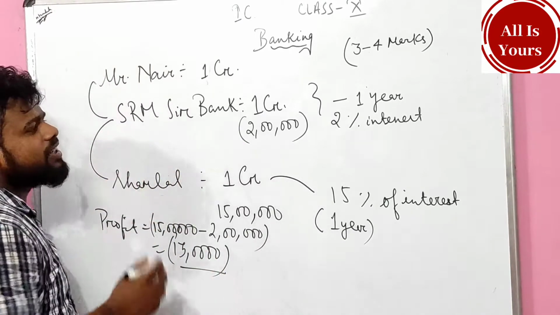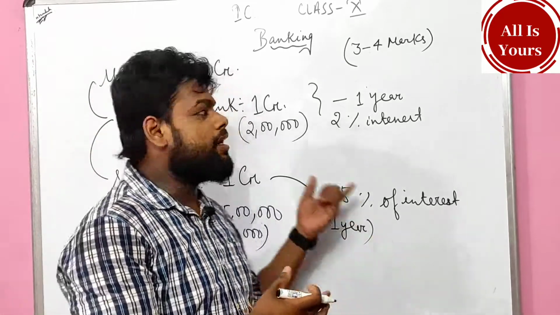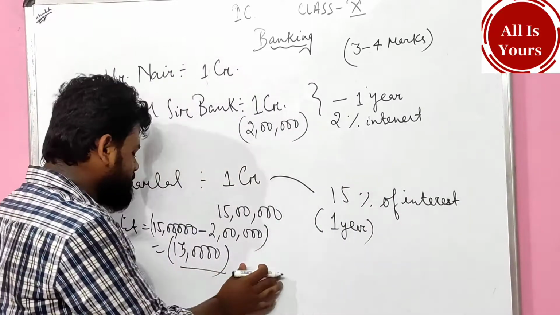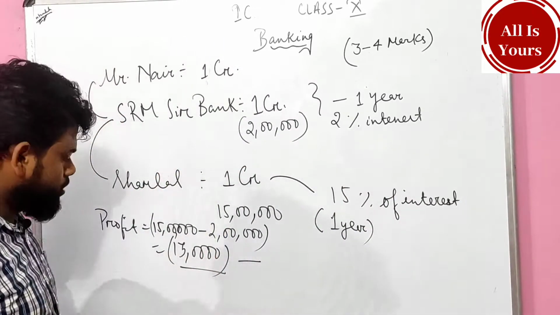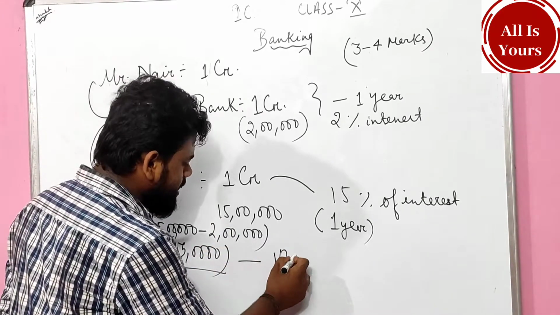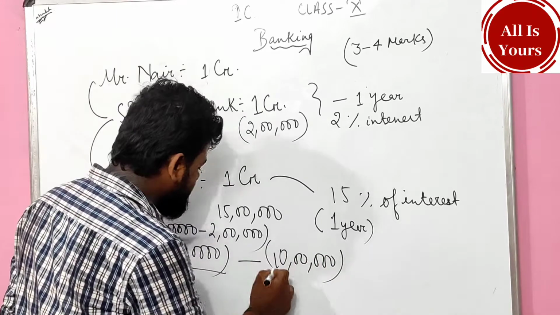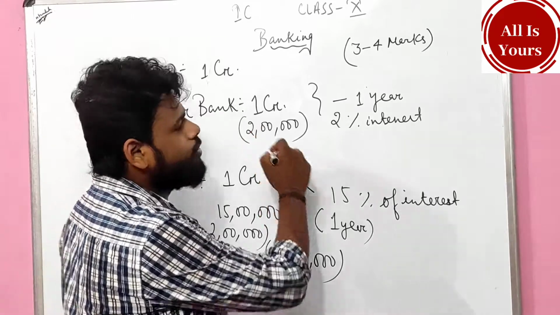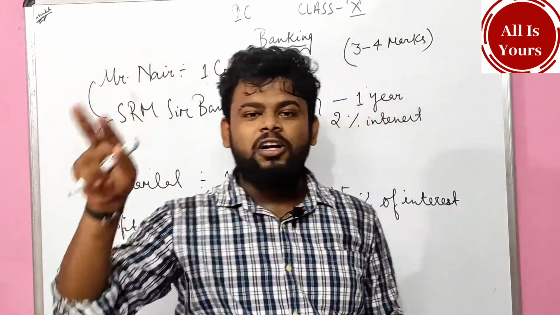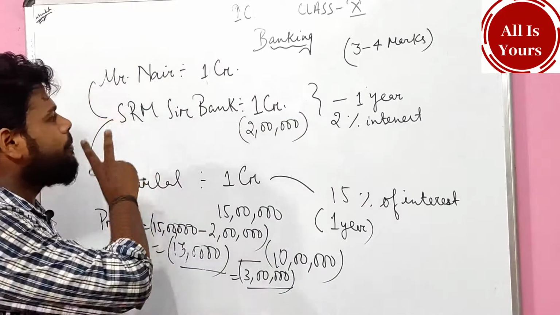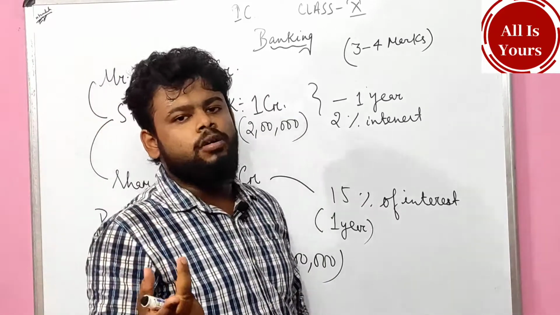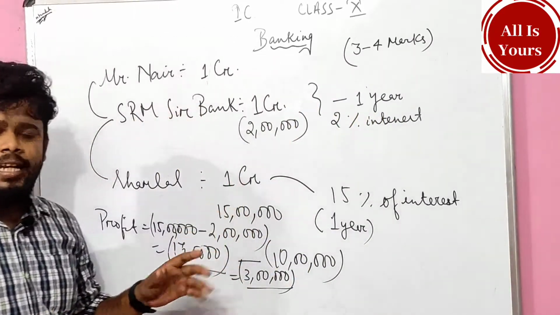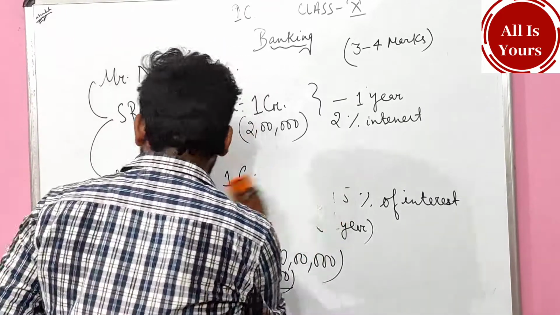And not only that, SRM Sir is also working in a bank, many staffs are there, and many rented houses also. After every expense, the bank's expense went like 10 lakhs, and the rest remaining is 3 lakhs. And that 3 lakhs is the profit of SRM bank. This is all about banking. Taking and giving the money is all about banking. I hope the concept is very clear to you. Is it clear? Let's start the types of banking.